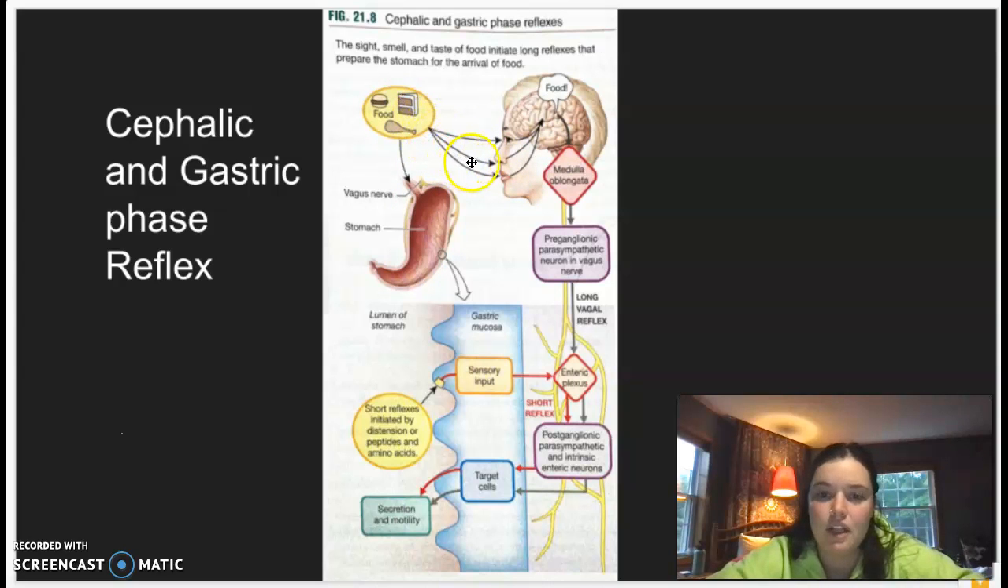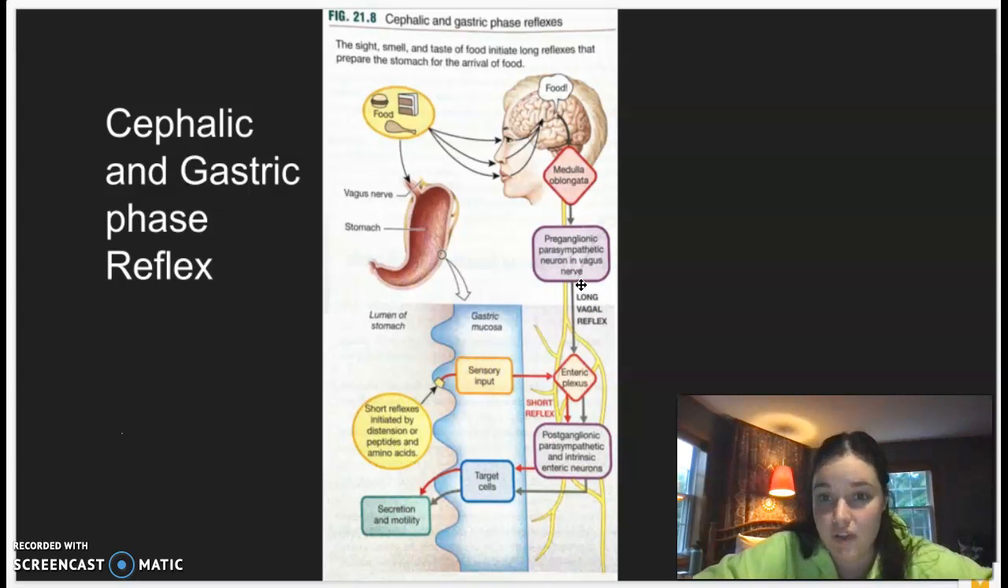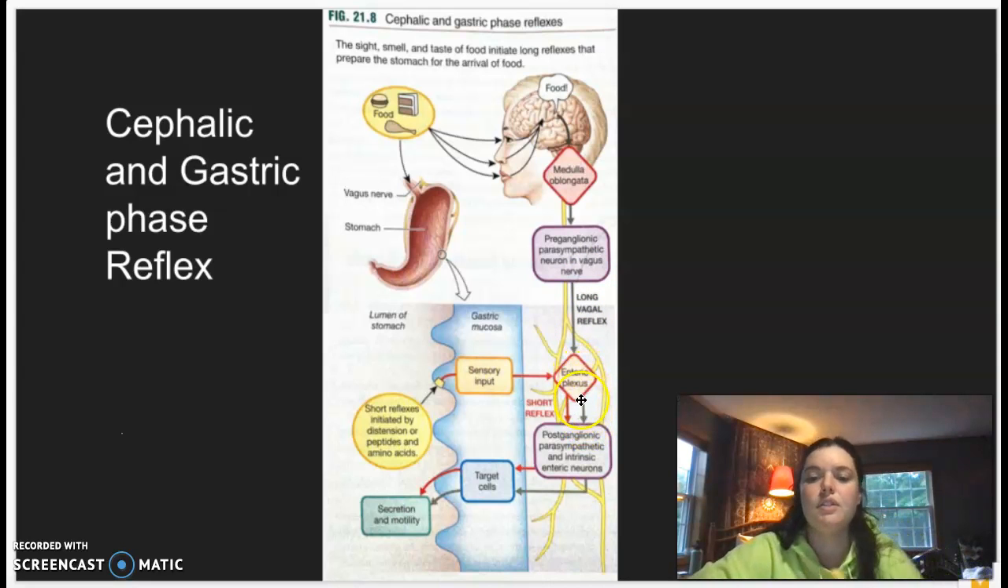So the sight, smell, and taste of food will alert the brain: food, food, food. This will then activate the medulla oblongata and send out preganglionic parasympathetic neurons in the vagus nerve to have a long vagal reflex. This long vagal reflex, as talked about earlier, then innervates the enteric plexus, and we see here through this gray arrow, it then sends out postganglionic parasympathetic neurons to innervate target cells and cause that secretion